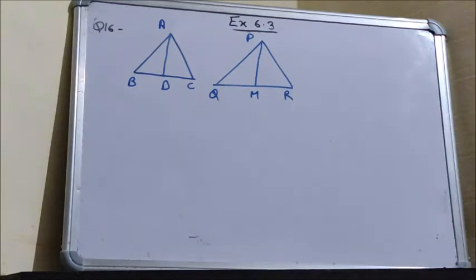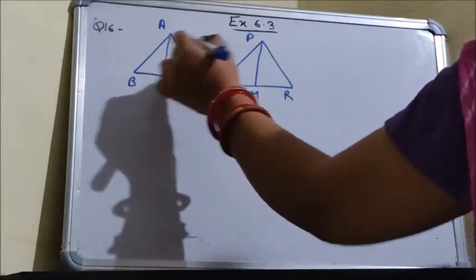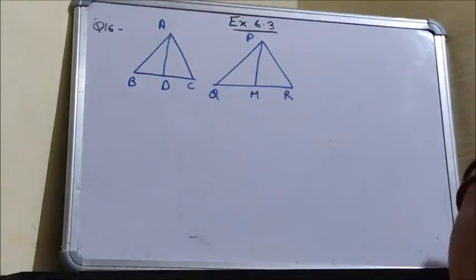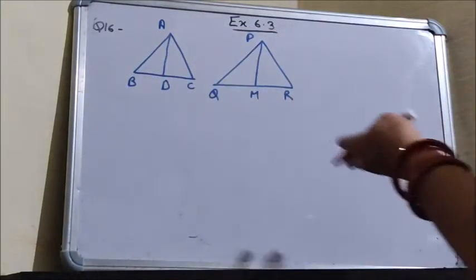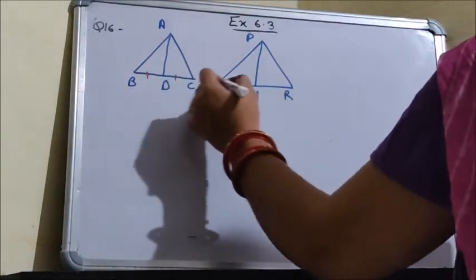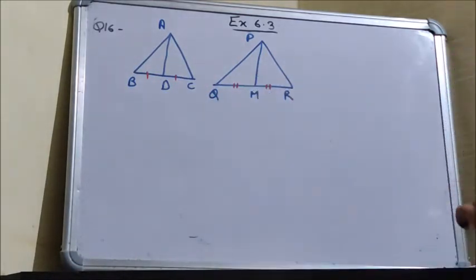Question number 16, exercise 6.3. The question is, if AD and PM are the medians of triangle ABC and PQR respectively, these are the medians. So we have discussed already, if these are the medians, so this will be equal to this and this will be equal to this.